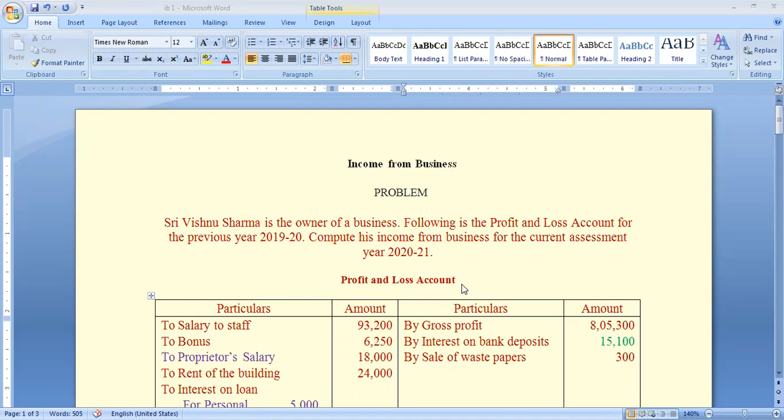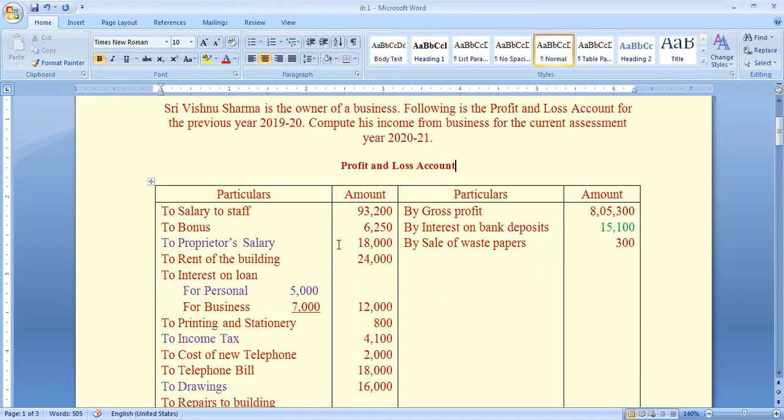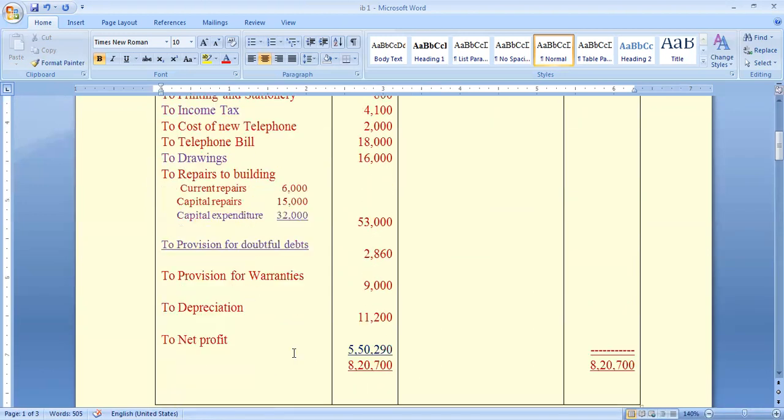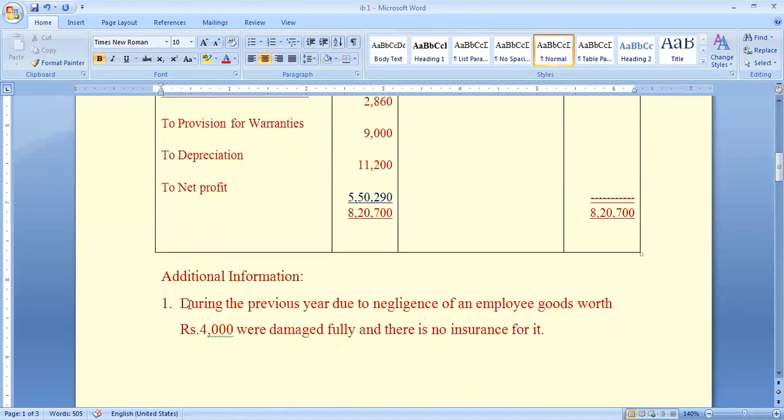Profit and loss account. Here we have a profit and loss account with debit and credit sides, particulars and amounts. Additional information: during the previous year, due to negligence of an employee, goods worth rupees 4,000 were damaged fully and there is no insurance for it.